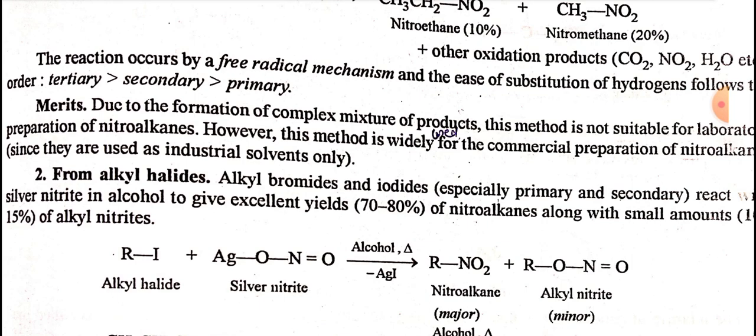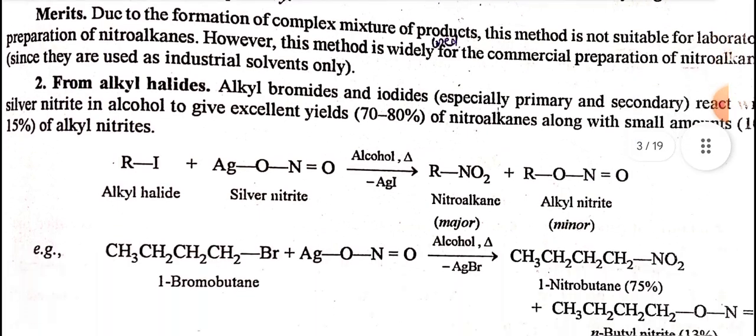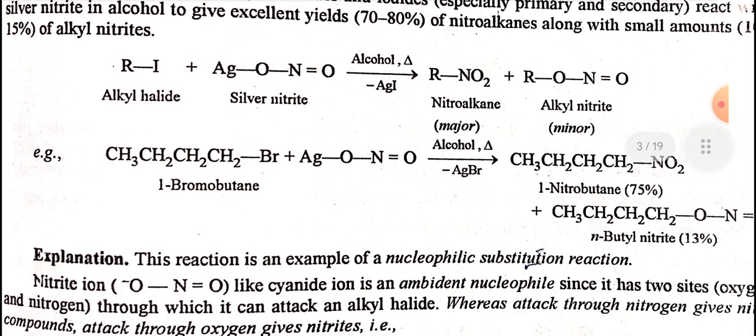Second is from alkyl halides. Alkyl bromides and iodides, especially primary and secondary, react with silver nitrite in alcohol to give excellent yields of nitroalkanes, along with small amounts, that is 10 to 15%, of alkyl nitrites. Alkyl halide plus silver nitrite gives nitroalkane major plus alkyl nitrite minor in the presence of alcohol. 1-bromobutane similarly gives 1-nitrobutane and n-butyl nitrite.